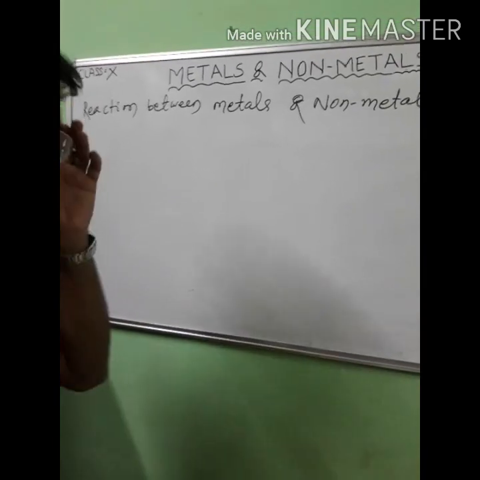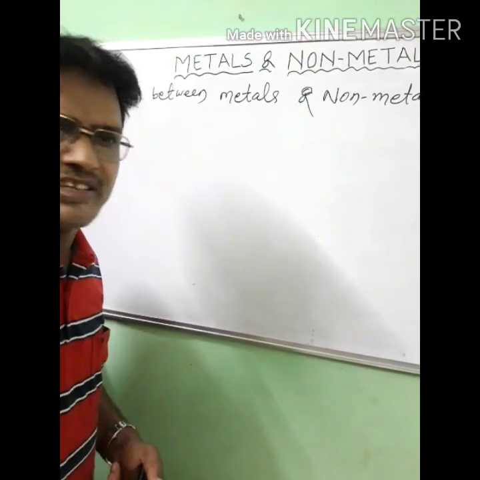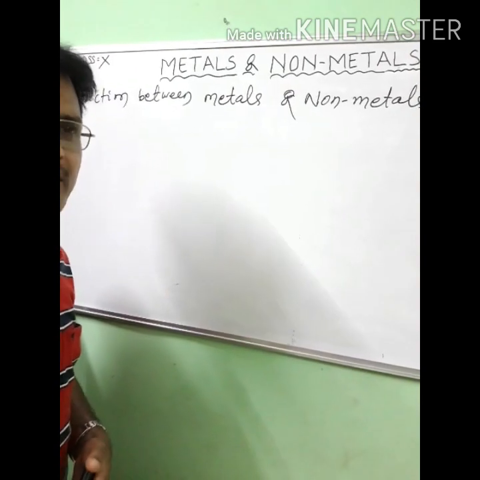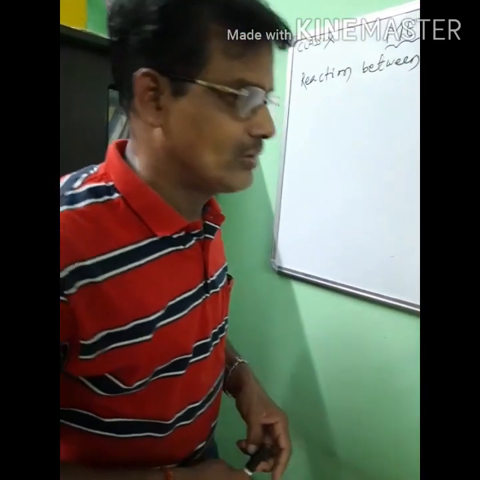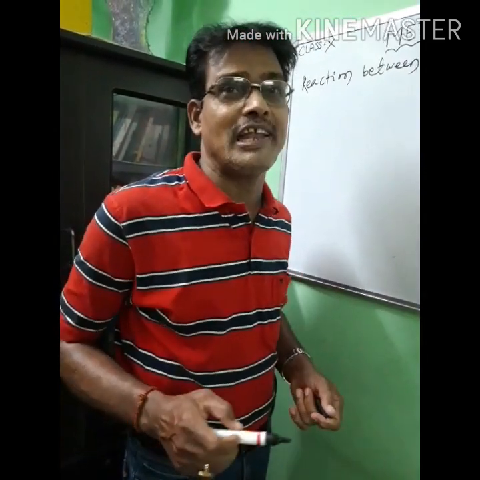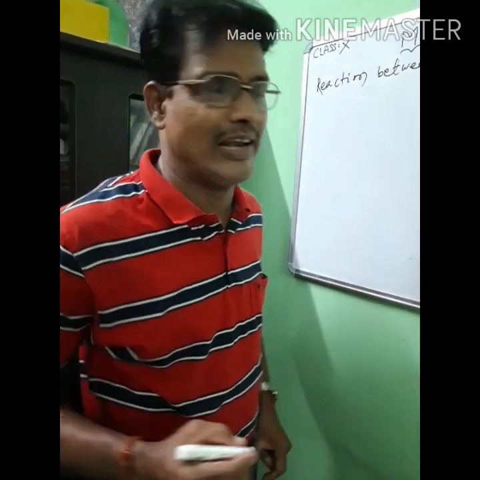Due to this reaction between metals and non-metals, ionic bond is formed, and so ionic compounds are produced. So what is ionic bond? Ionic or electrovalent bond. It is also called electrovalent bond.